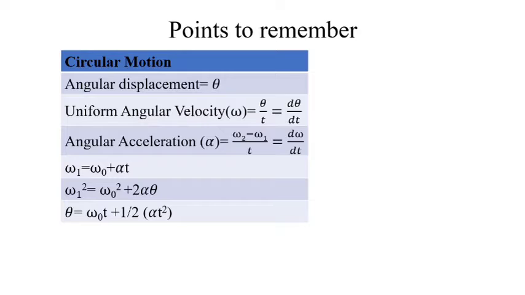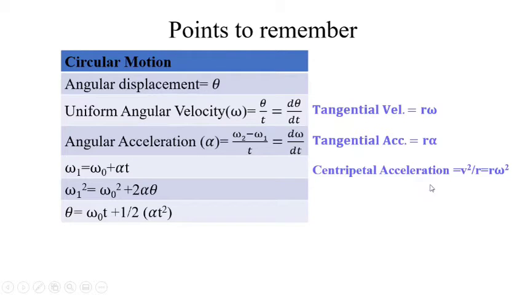In case of circular motion, every object has momentary tangential velocity, and that is calculated by using this formula, that is r omega. Next is tangential acceleration, that is calculated by using r alpha. Also remember that centripetal acceleration is always there, which is required to change the direction of the object so that it will keep rotating. Now one more point you should remember is the position vector for circular motion is r cos theta i plus r sin theta j.